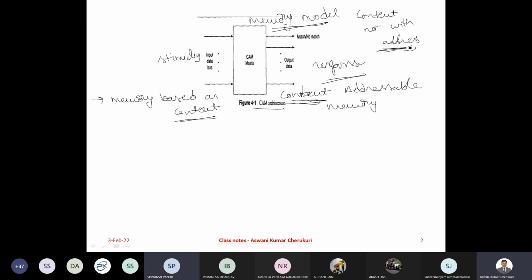Yes, yes sir. So now the point is that these kinds of memory models are called associative memory models. They first associate the patterns that they want to store.